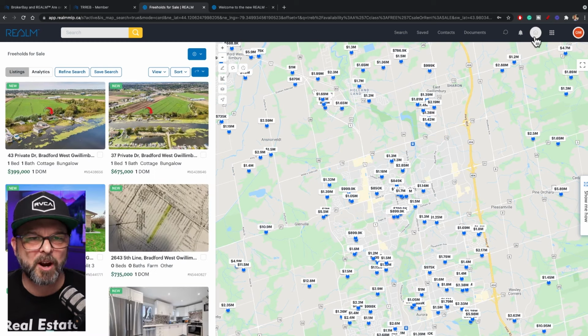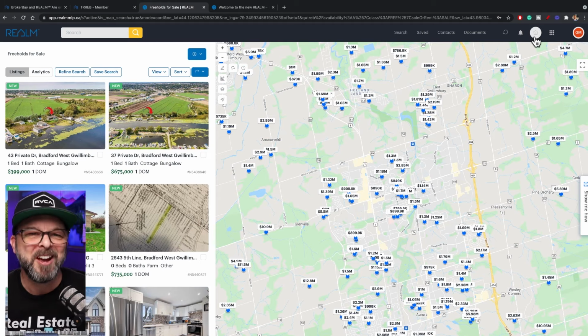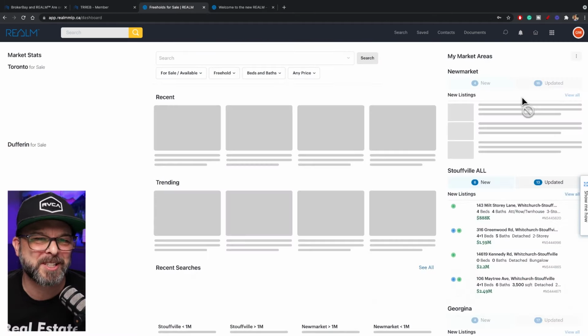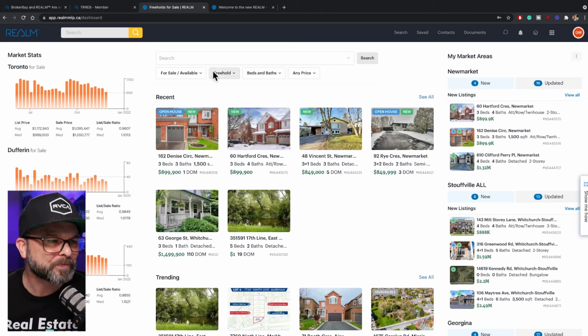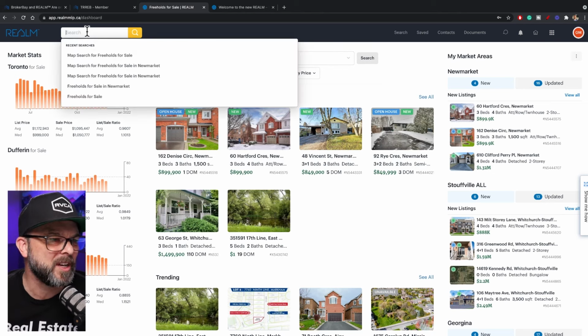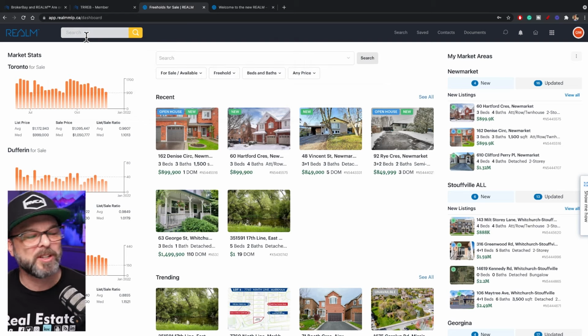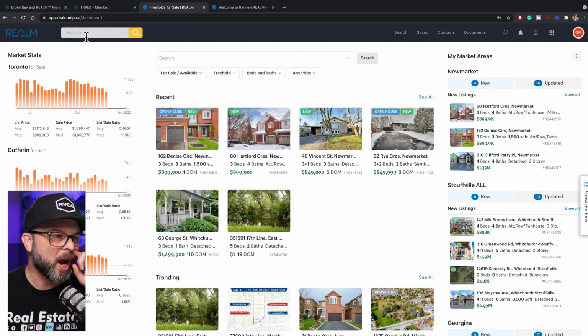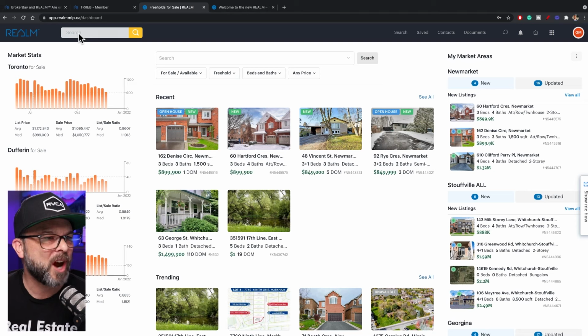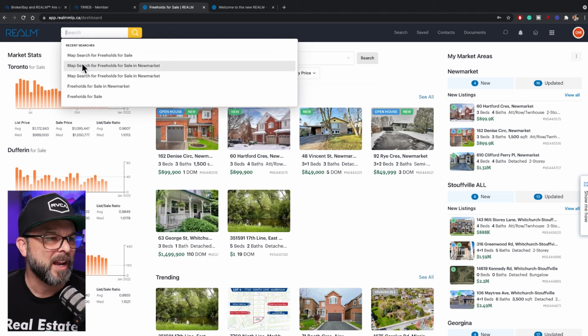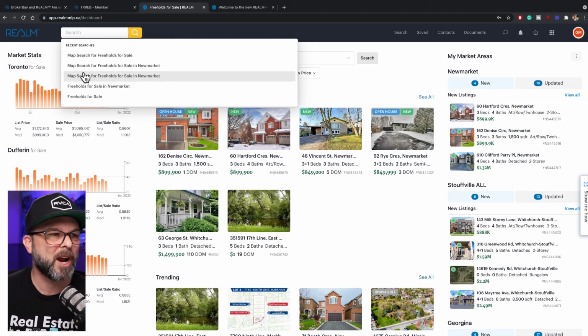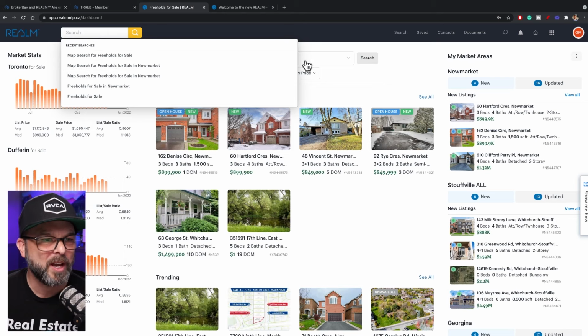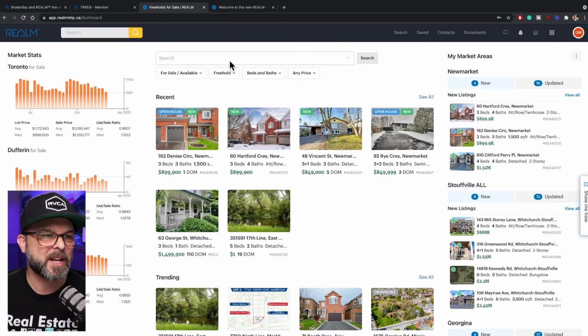So let's see if that works. I'm doing this live and doing this in one take, so we'll see what happens. If I go back to the home button here and I want to search properties, we can search a number of different things. This is cool. This is something that I learned earlier today. In the top search bar, if I click here, that's where it'll give me my recent searches, which is really cool.